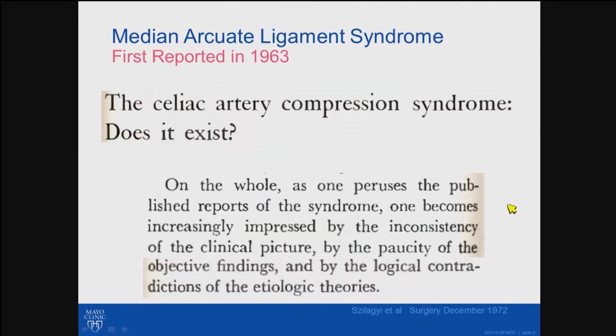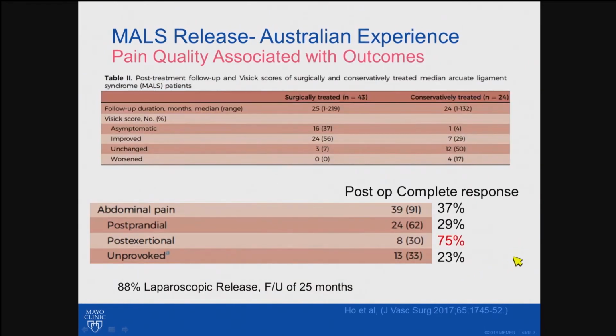Zalagi, a very famous vascular surgeon, really questioned it and said that on the whole, one becomes increasingly impressed by the inconsistency of the clinical picture, the paucity of objective findings, and the logical contradictions of the theories behind this. So he felt it really didn't exist.